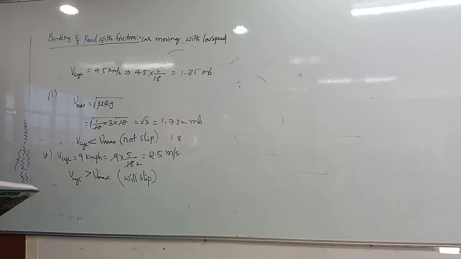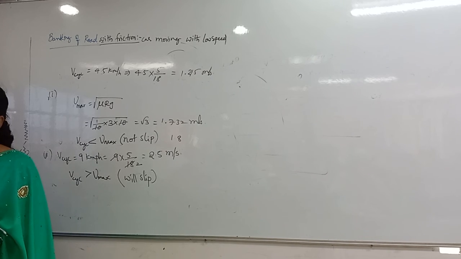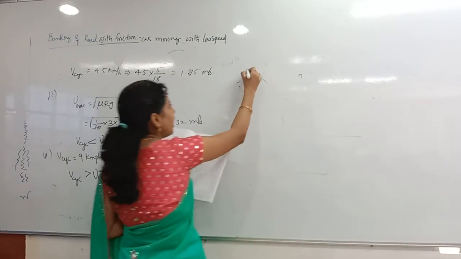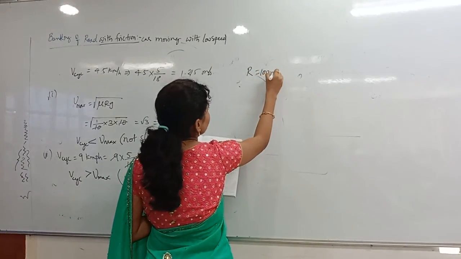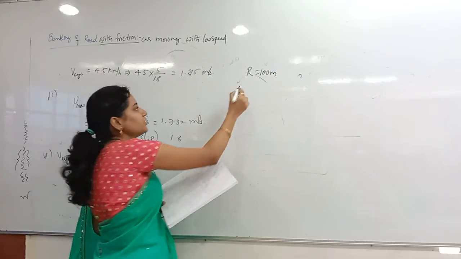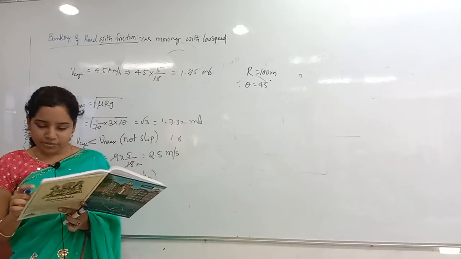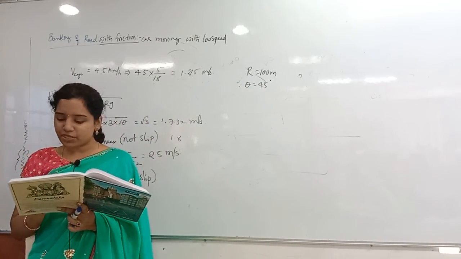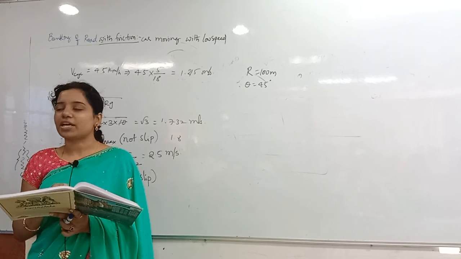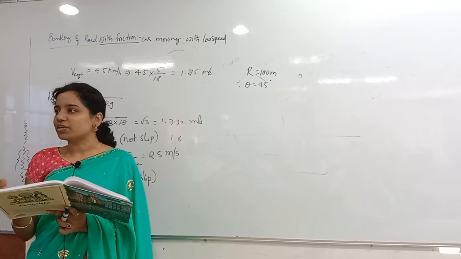See the question. A circular racetrack. Everybody listen. A circular racetrack of radius how much? 100 meters they are saying. R is equal to 100 meters. And the banking angle theta is equal to 45 degrees. And after that, what is the optimal speed of the race car to avoid the wear and tear of its tires? To avoid the wear and tear, it should not skid off, obviously.